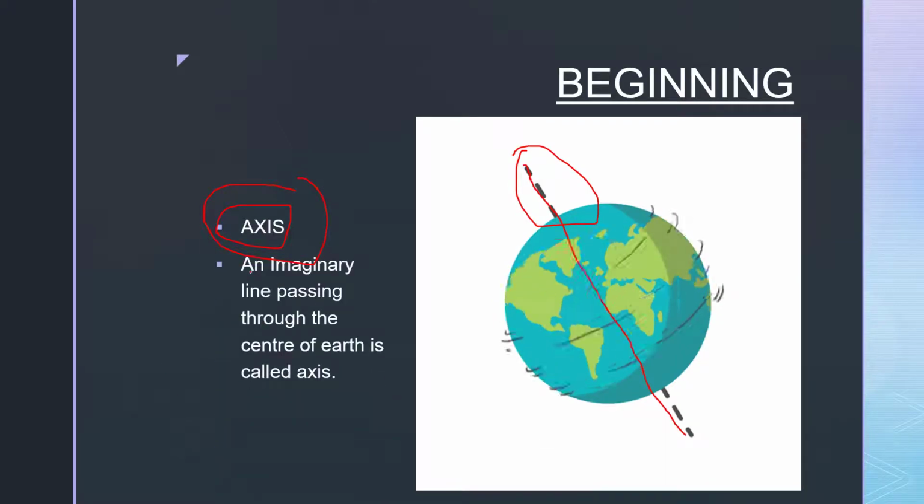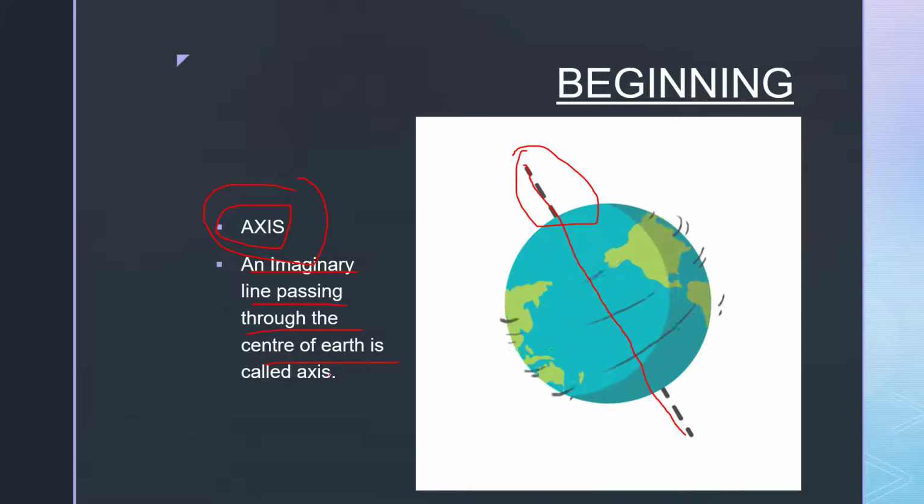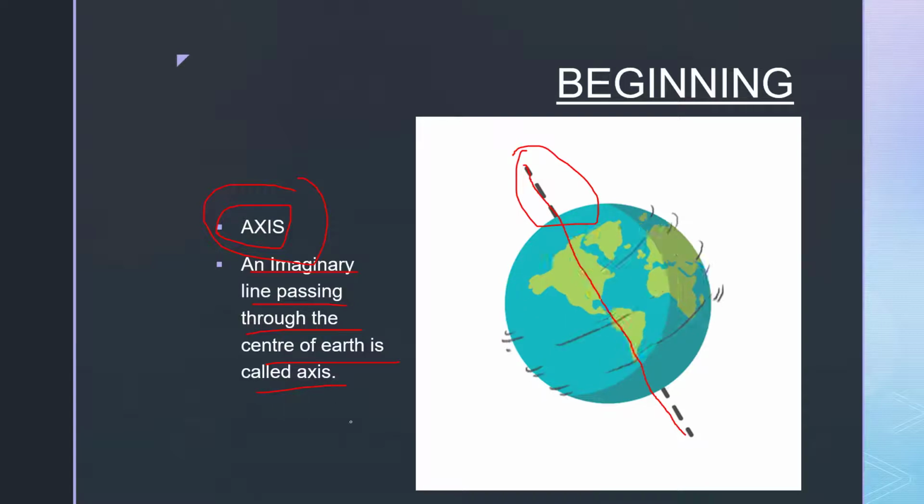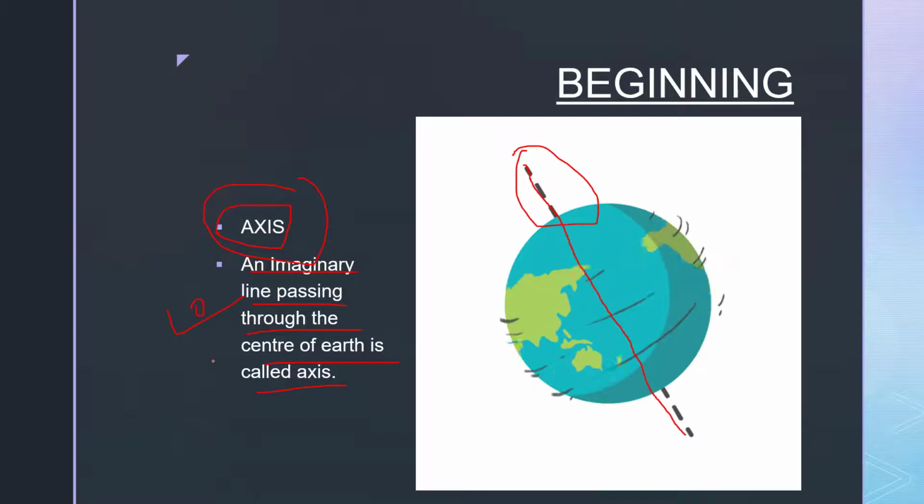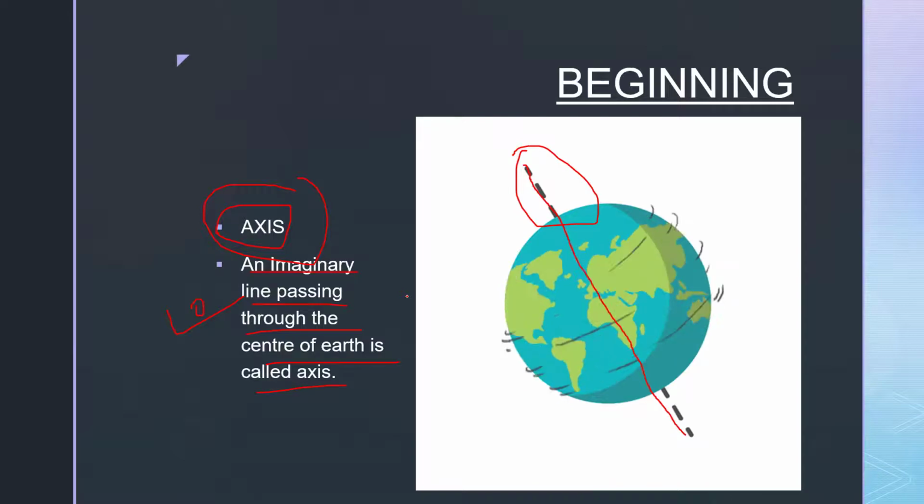An imaginary line passing through the center of the earth is called axis. This definition is very important. You have to learn this definition. So what is the definition of axis? An imaginary line passing through the center of the earth is called axis, and on the axis earth rotates.